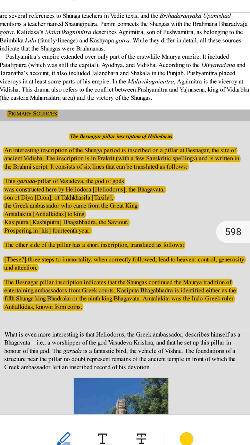4. The purpose of the pillar. Heliodorus built this pillar to show respect for Lord Vasudeva and his beliefs. This tells us that people from outside India, like Heliodorus, admired Indian gods and religions.